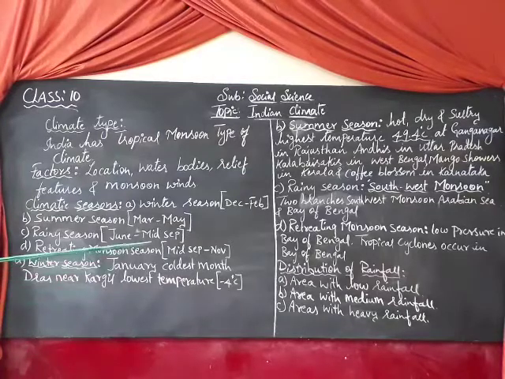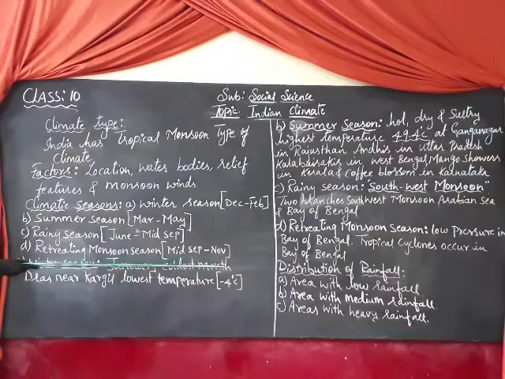Then fourth comes the retreating monsoon season. It takes place from mid-September to November, but in October the temperature decreases and low pressure is replaced by high pressure, with low pressure developing in the Bay of Bengal, and tropical cyclones occur in the Bay of Bengal. Floods and cyclones are common over there and damage life and property. After learning the retreating monsoon, next comes distribution of rainfall.